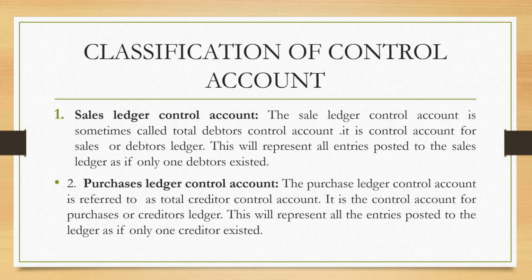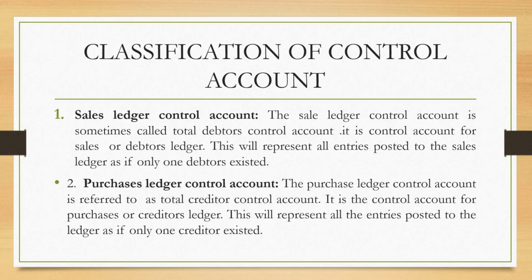So debtors and creditors are now what we classify into total debtors accounts and total creditors accounts. Note that control accounts deal with totality: total, summary, aggregate. So then we have this division of control accounts. If you look at this, the total debtors control account can also be called sales ledger control account. I repeat, total debtors control account can also be called sales ledger control account.